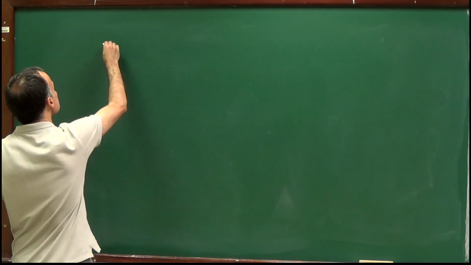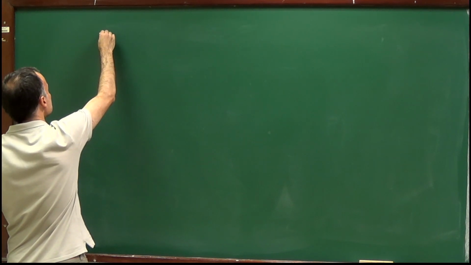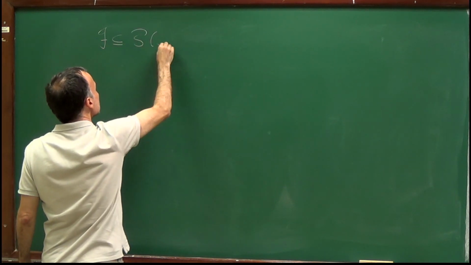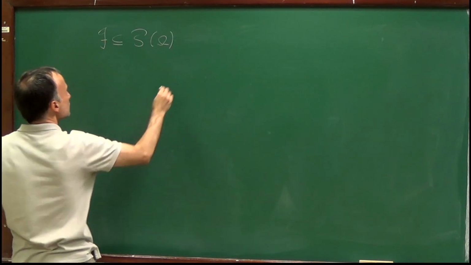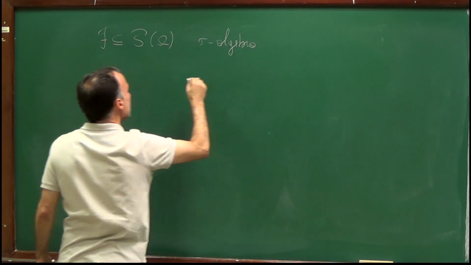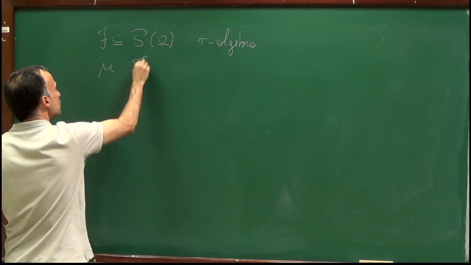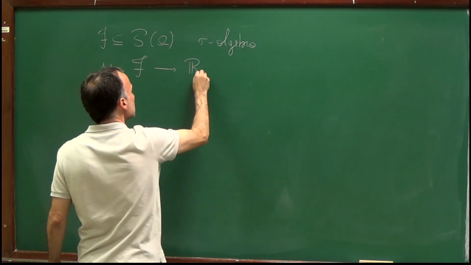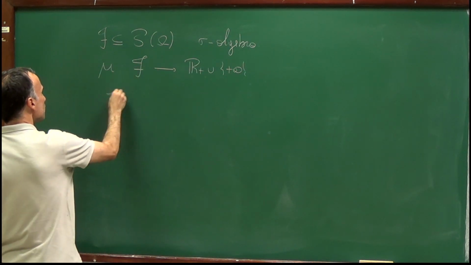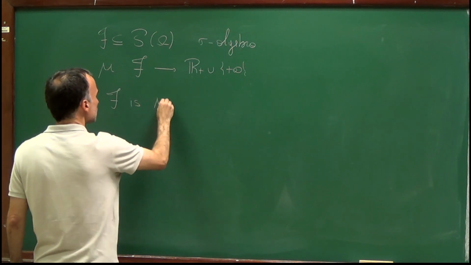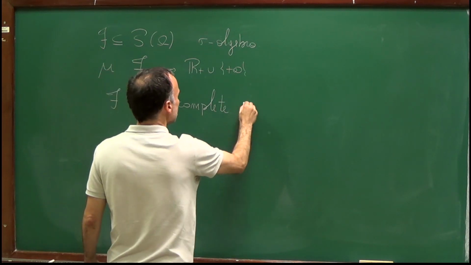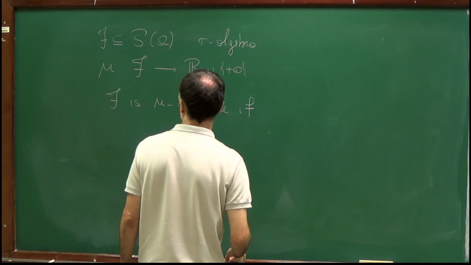So remember that we said if we have a sigma algebra F of subsets of omega, and if we have mu defined on F taking values in R plus union plus infinity, remember that we say that F is mu complete if the following holds.